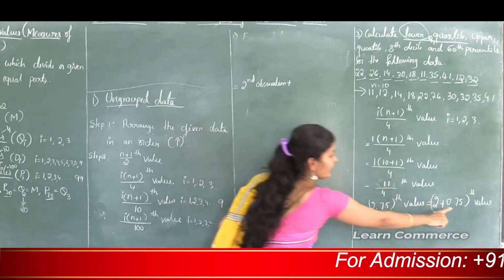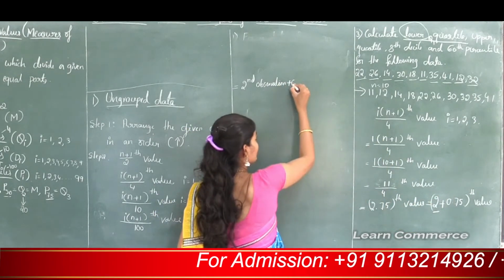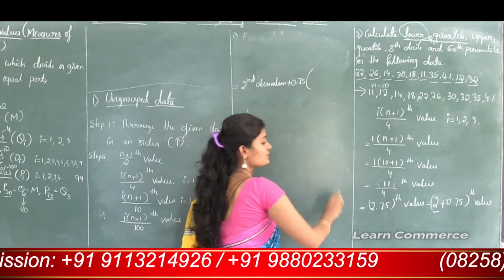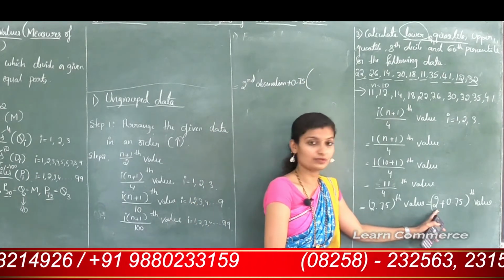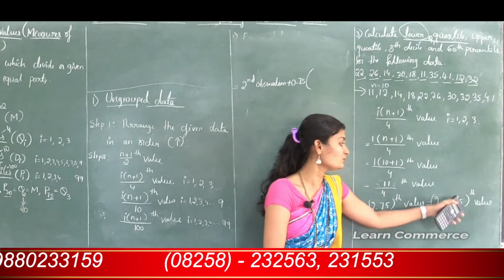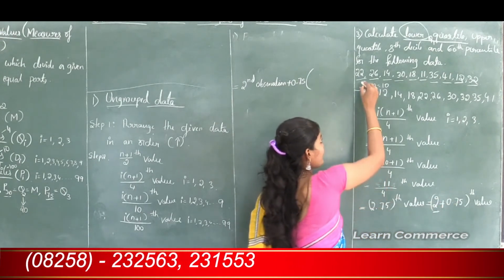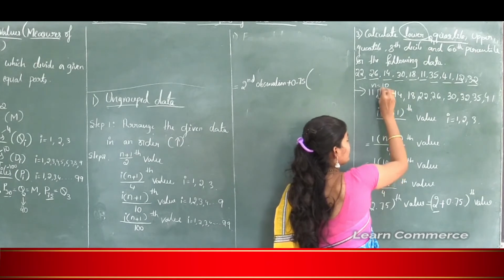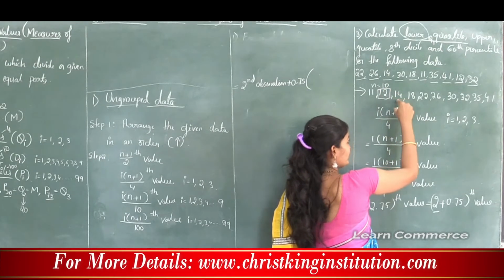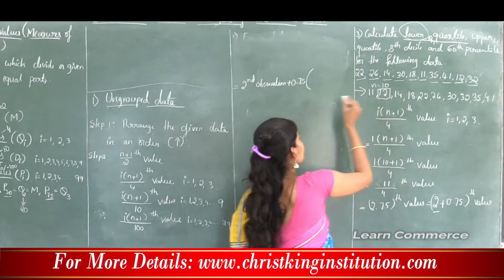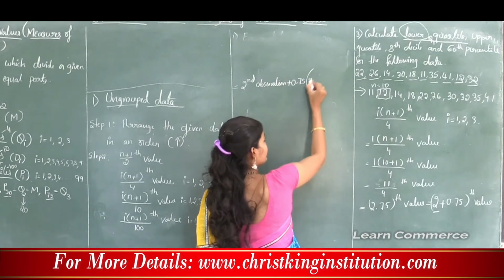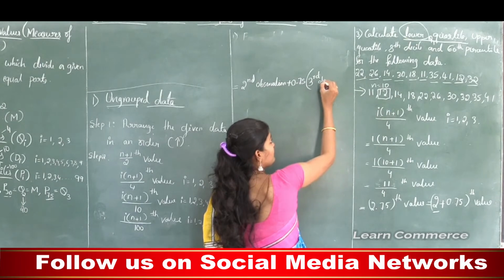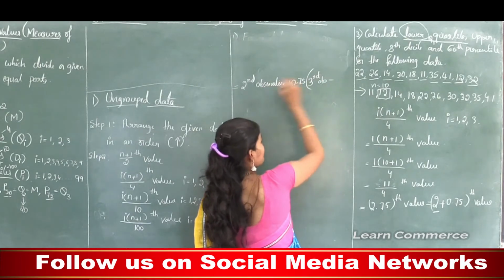Plus write this value, 0.75, into. Next move to the next term, so the next term is the third observation minus the second observation.